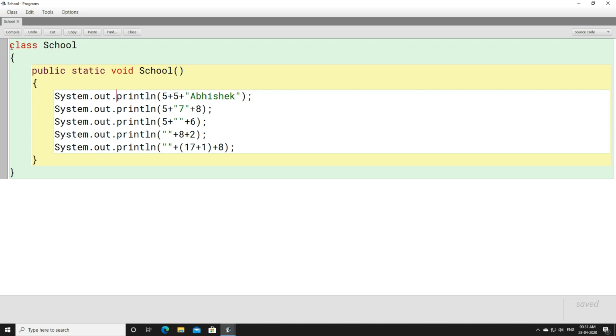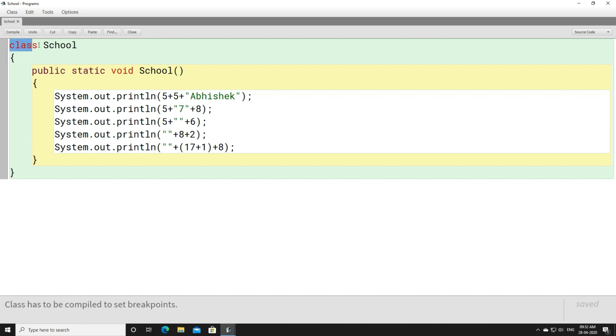Now, I hope the first point is quite clear to you, that whenever some individual characters are grouped together, they form a token. Here you can see C is an individual character, L is an individual character, A is an individual character, S, here again S, all are individual characters. When these are grouped together, they form a token, right?